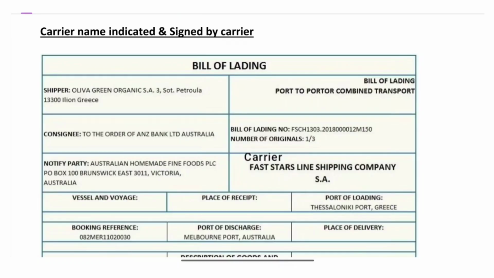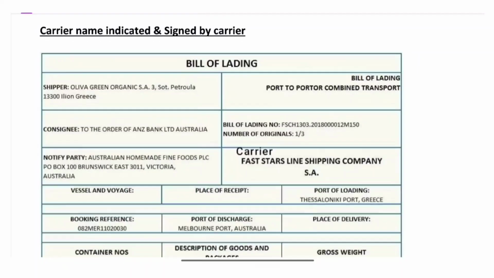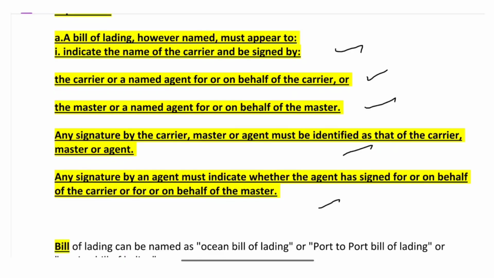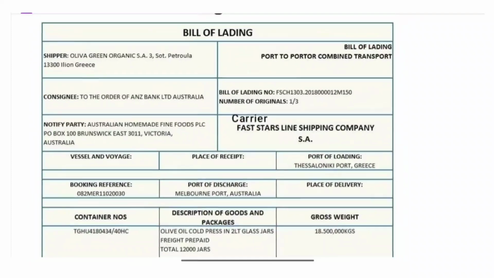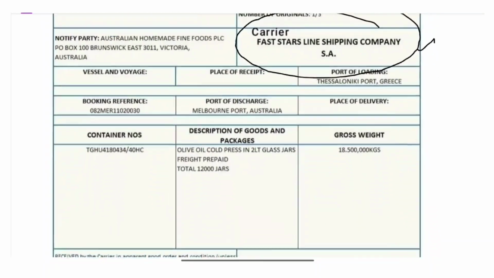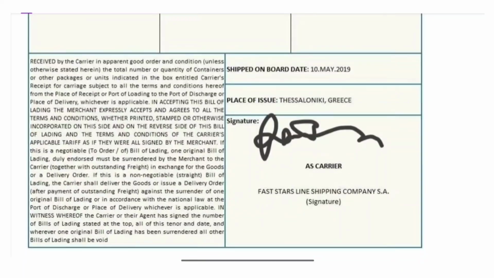The first one is when the presented bill of lading is signed by the carrier. As we have learned, the bill of lading must indicate the name of the carrier. Later on, we will check the signing capacity. First, the name of the carrier must be mentioned. Here, in this case, the carrier is indicated. First Star Line Shipping Company, and below, Fast Star Line Shipping Company has signed as carrier.